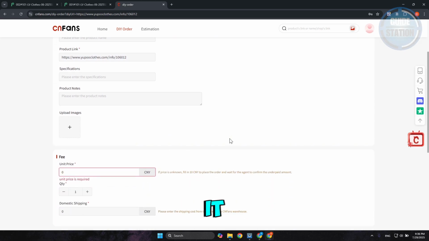But that's about it. By the way, if you don't know the pricing here, just fill in 10 CNY here to place the order and wait for the agent to confirm the underpaid amount. They will reach out to you on your behalf, but just in case you don't know.